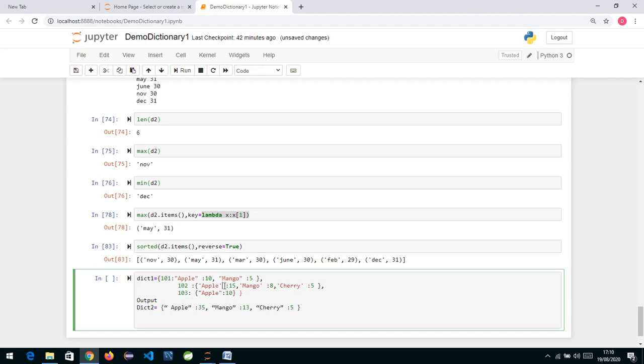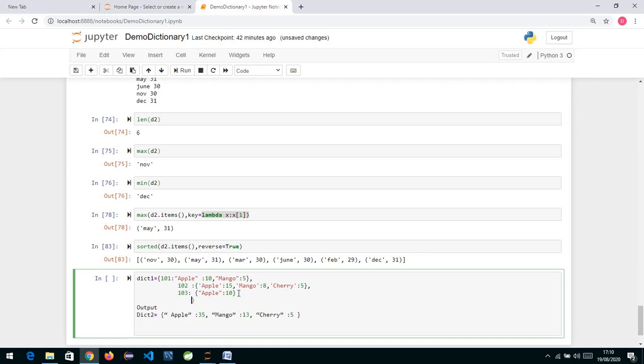This is my dictionary, and in this dictionary we have key-value pairs. Let me clear everything. So apple, mango and cherry, and this whole thing. Okay, it's perfectly fine.